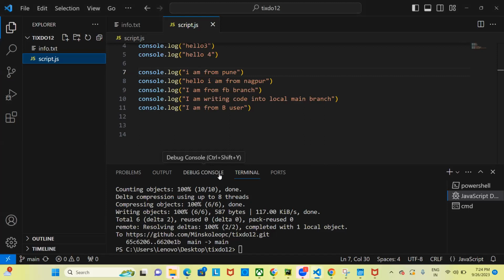So conflict arrives. When will the conflict arrive? Conflict will arrive when both are working on the same file on the same lines. Is it clear? Just type yes if it is clear to everyone. Is this clear? Okay, fine. So this was all about branching, right?